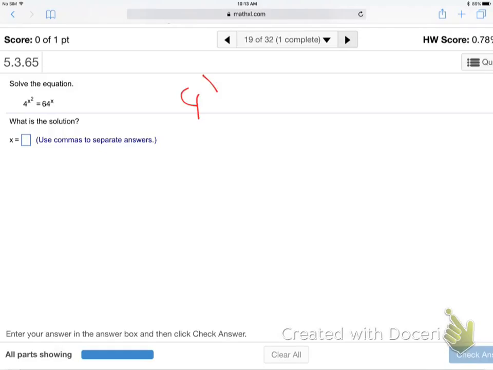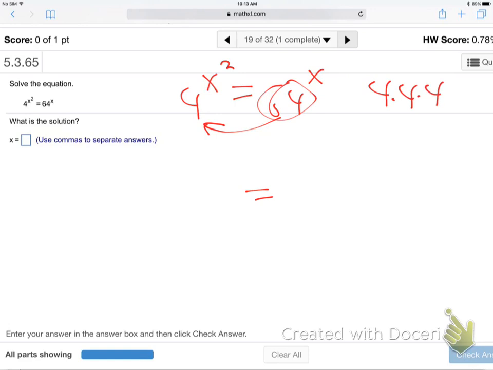All right. So 4 to the x squared is 64. So what do you got to do? You got to take that 64 and make it out of a 4. You with me? So take 4 on your calculator and ask, how many 4s do I need to multiply together? We just did it, huh? 3 of them equals 64. So this one becomes 4 to the 3rd with the x.